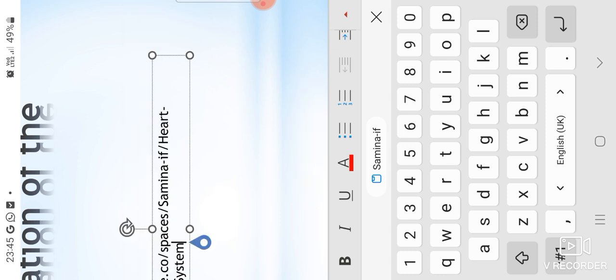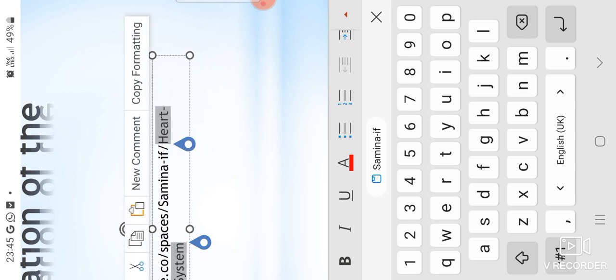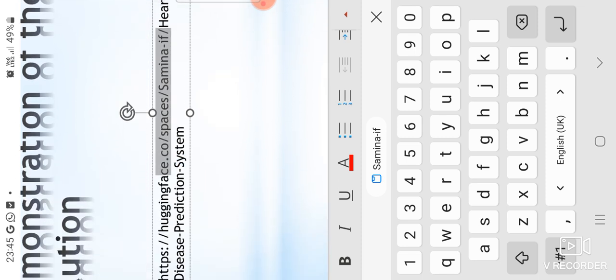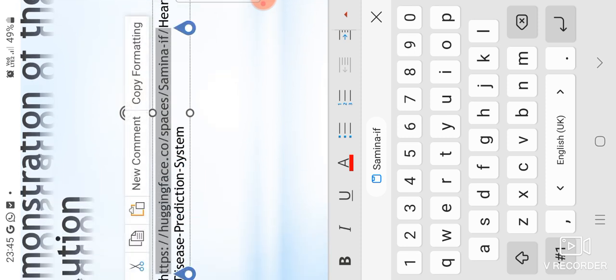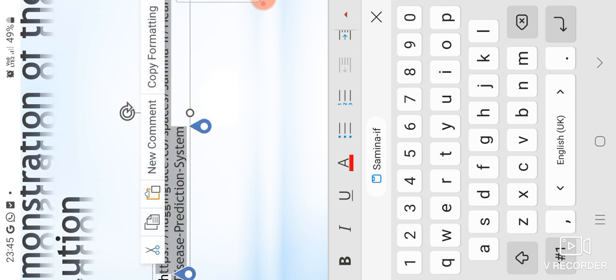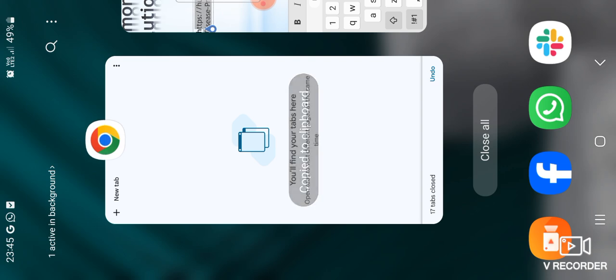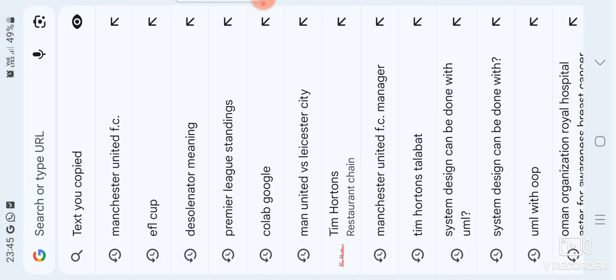But for the video I am using this mobile phone. The laptop was not supporting enough other software. So I just copied it, and here I will show you how it's working.